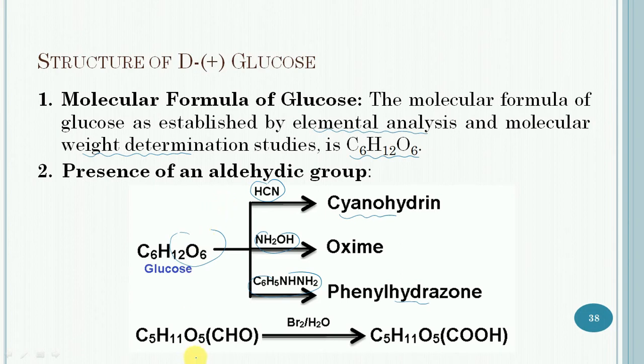Similarly, on mild oxidation with bromine water, glucose gives gluconic acid, which is a monocarboxylic acid containing the same number of carbon atoms as glucose. So this shows that the carbonyl group present in glucose must be an aldehydic group. So these are the reactions showing the presence of an aldehyde group in the glucose molecule.